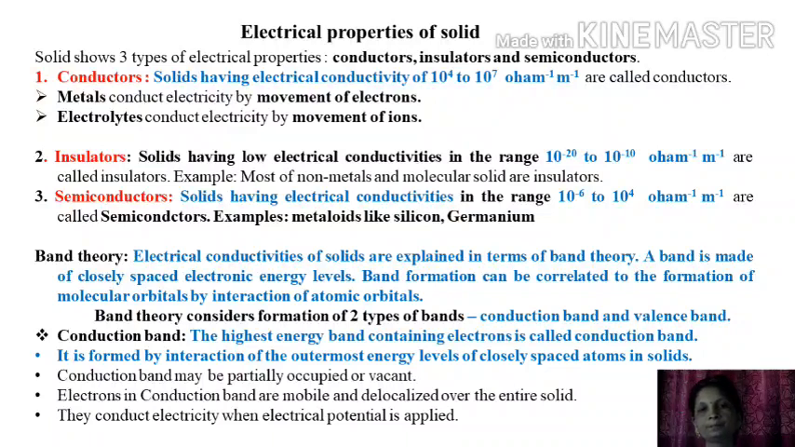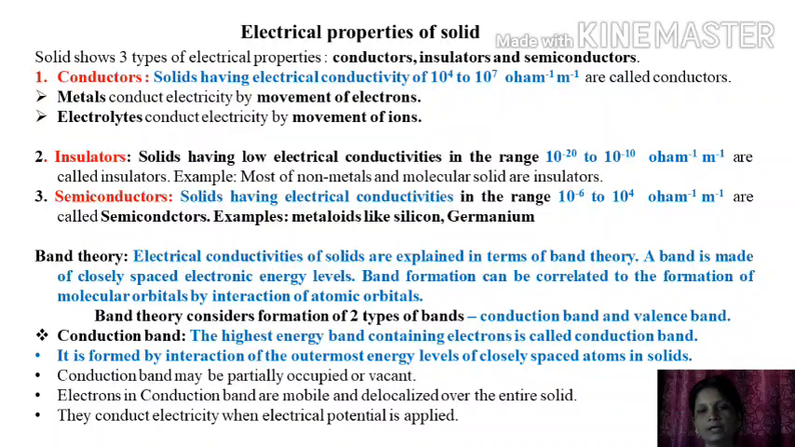Band theory: electrical conductivities of solids are explained in terms of band theory. A band is made up of closely spaced electronic energy levels. Band formation can be correlated to the formation of molecular orbitals by interaction of atomic orbitals. Band theory considers the formation of two types of bands. The first is the conduction band, and the second is the valence band.